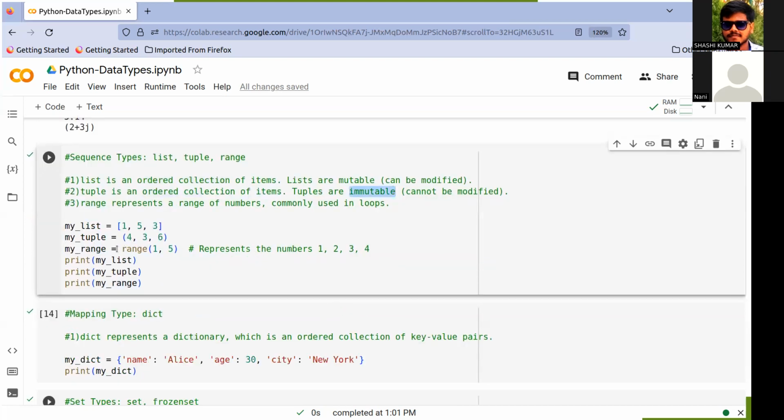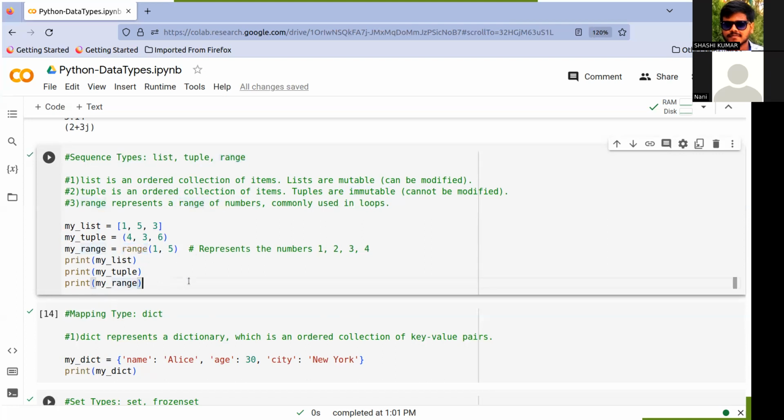We represent a list in square brackets, left bracket and right bracket, like this, and we represent a tuple in parenthesis format. And range is range of 1, 5. This is mainly used in loops, in the for loop or while loop. I will discuss this in a later video when we discuss for loops and while loops.